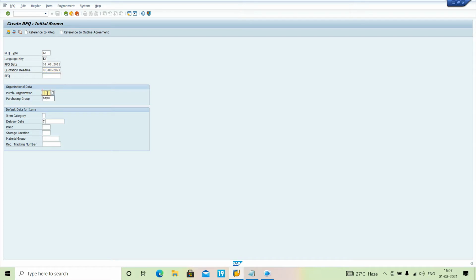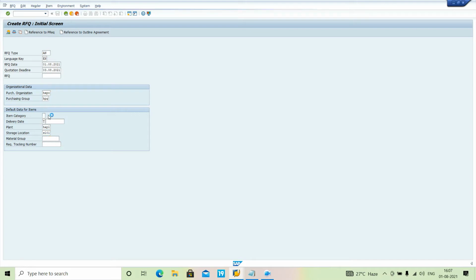Here I have to enter the purchase organization and the purchase group. I can also insert the plant data and the storage location, and if we remember the material group also, we can insert it. So whatever maximum data we want to give, we can give.